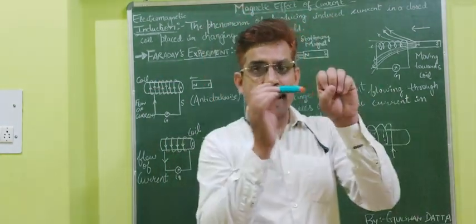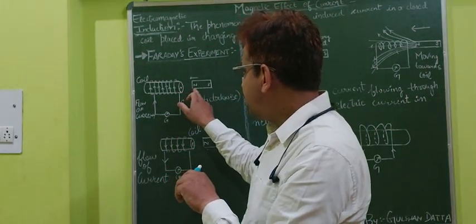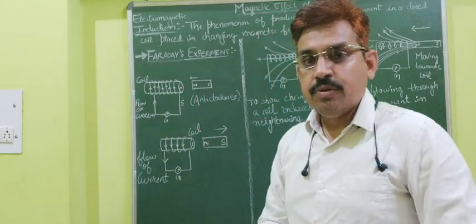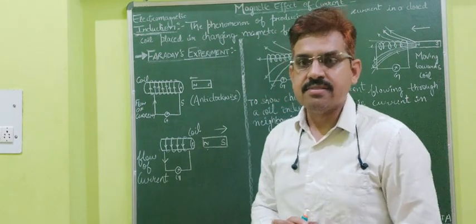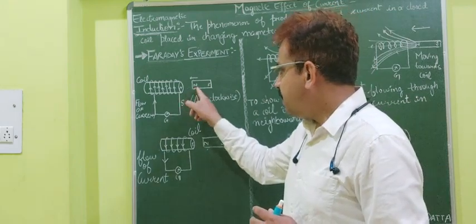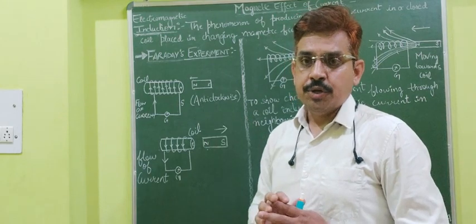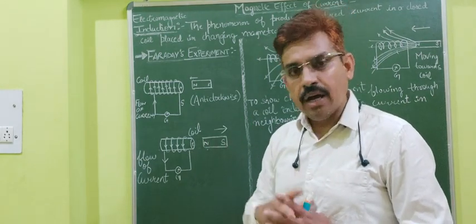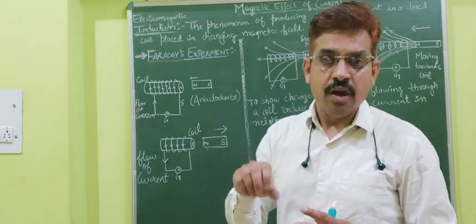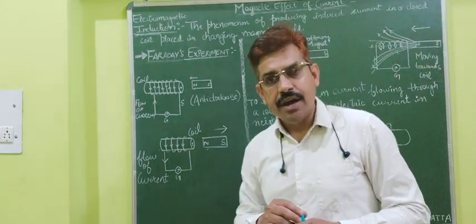When I move this bar magnet toward the coil, what will happen? Automatically north polarity will be there. Why is it so? Because of the law of conservation of energy, which we will discuss in higher studies, not today. When the north pole comes closer, again a north pole is produced, because I am doing some work, and that work done is stored in the form of electrical energy. Electrical energy means induced current will be there.